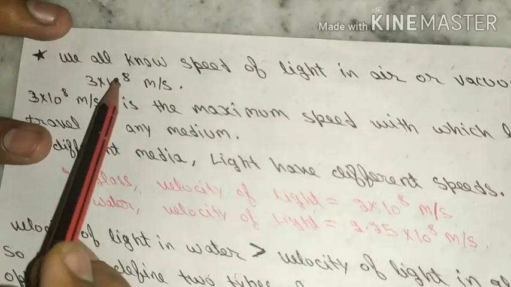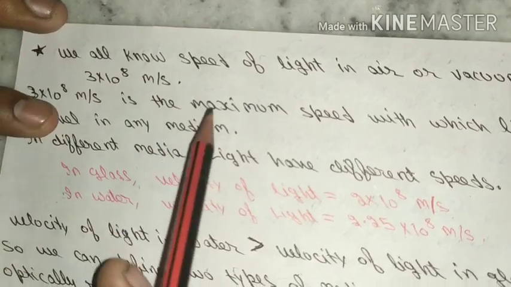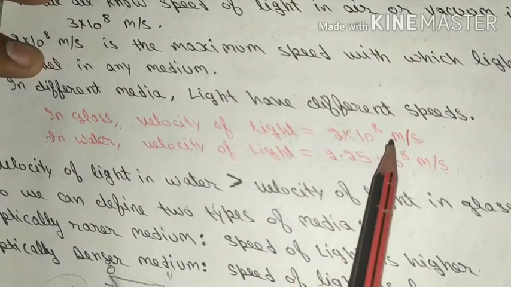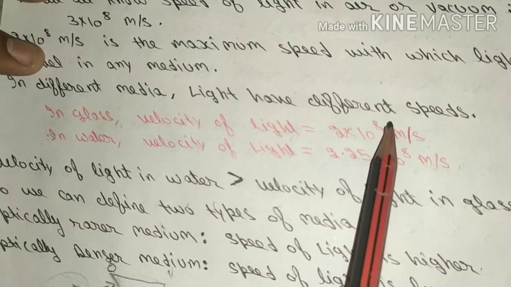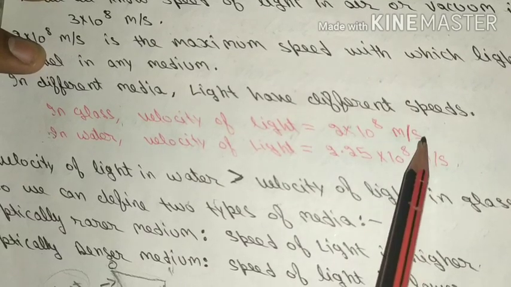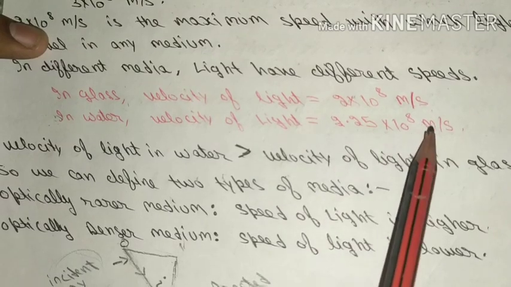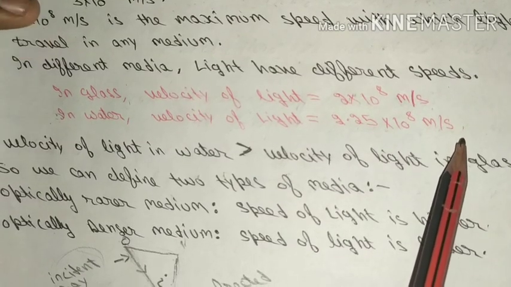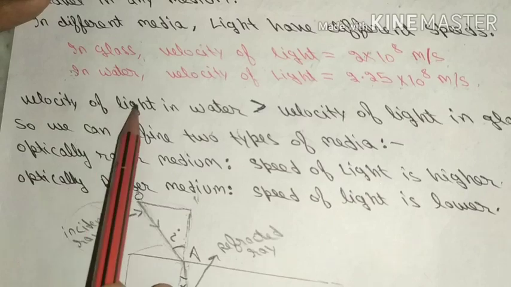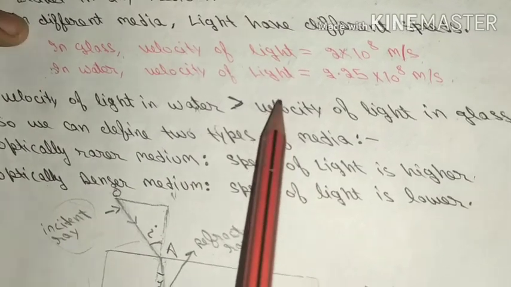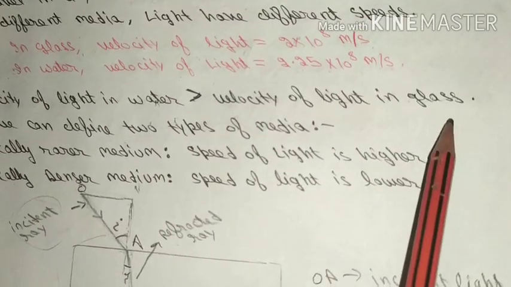In vacuum it is 3 into 10 to power 8 meter per second, and in glass it is 2 into 10 to power 8 meter per second. In water, velocity of light is 2.25 into 10 to power 8 meter per second. So you can see velocity of light in water is greater than velocity of light in glass.